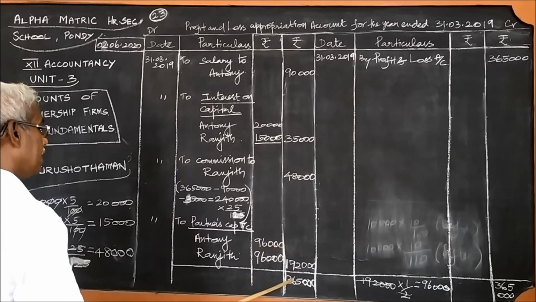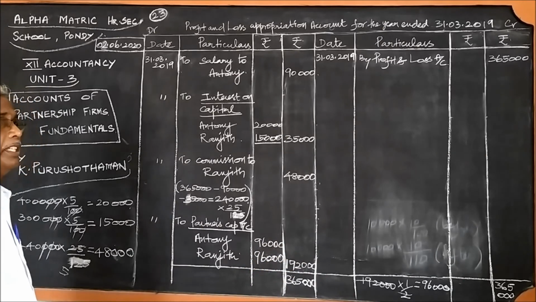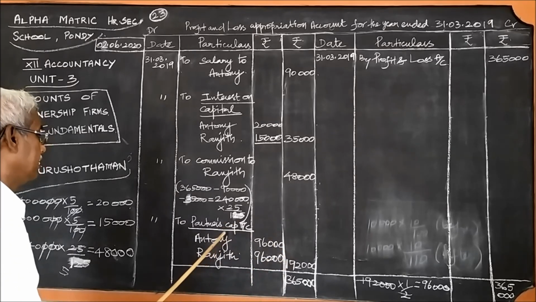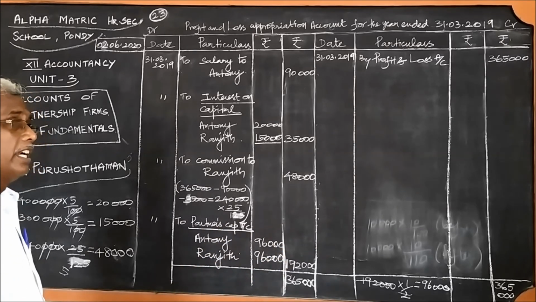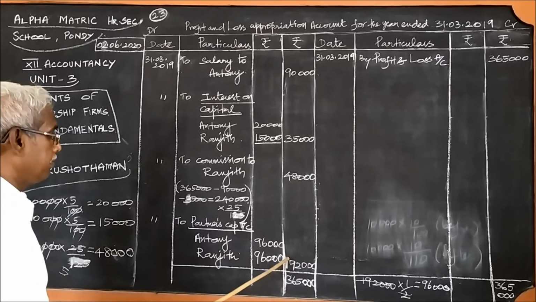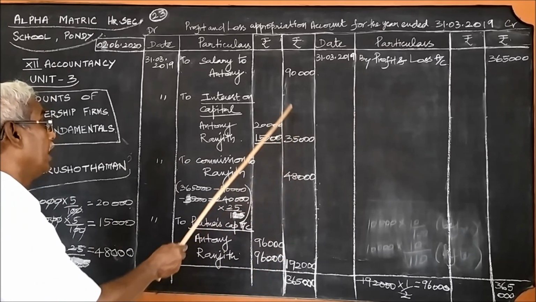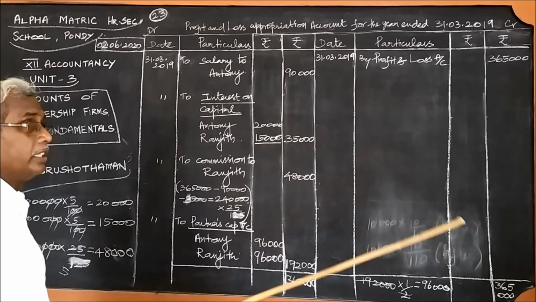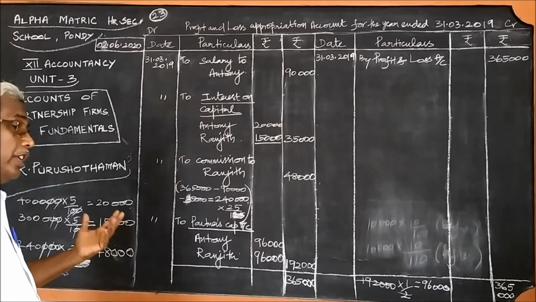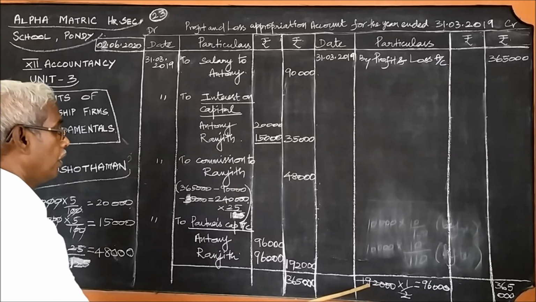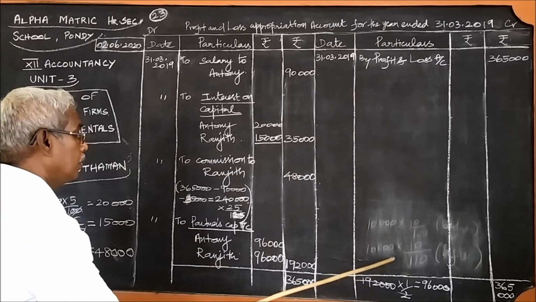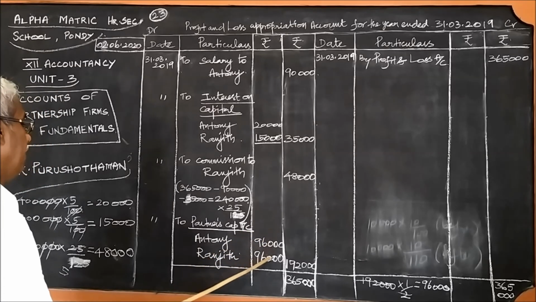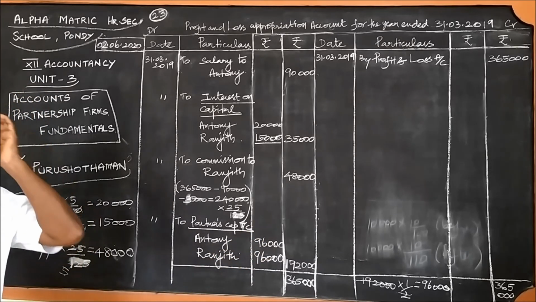The balancing figure is 1,92,000. What does it mean? This is the remaining profit that should be shared among the partners. It is a condition given that the profit remaining after allowing these adjustments should be divided in the ratio 1:1. 1:1 means they should be divided equally. Therefore, 1,92,000 into half is 96,000. For Anthony 96,000 and for Ranjit 96,000.